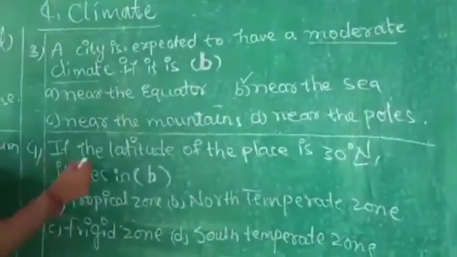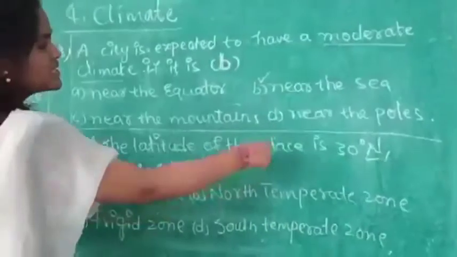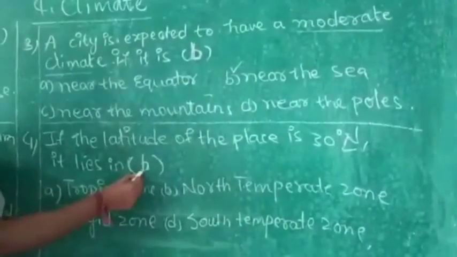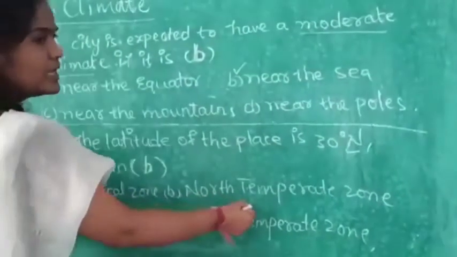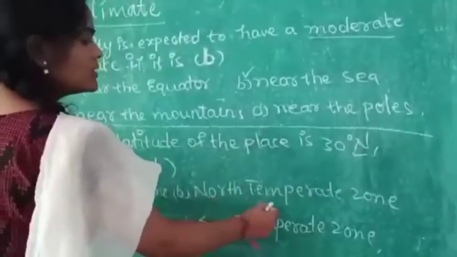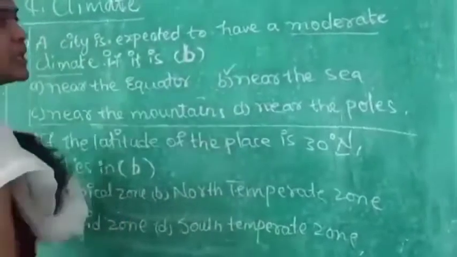And if the latitude of the place is 30 degrees north, it lies in which zone? North temperate zone. Here N itself indicates that it is north. That's why the north temperate zone. Okay, now you see the last one.